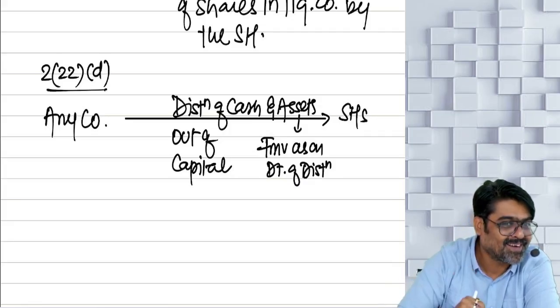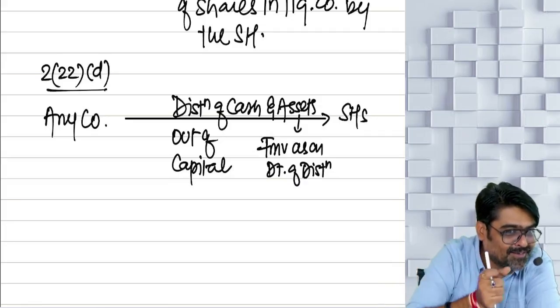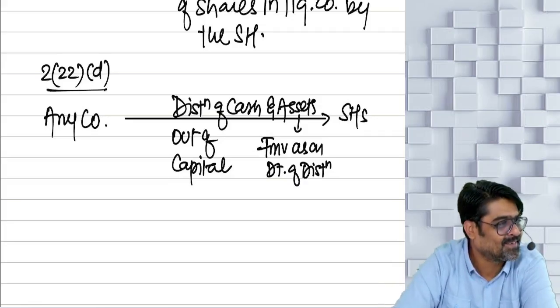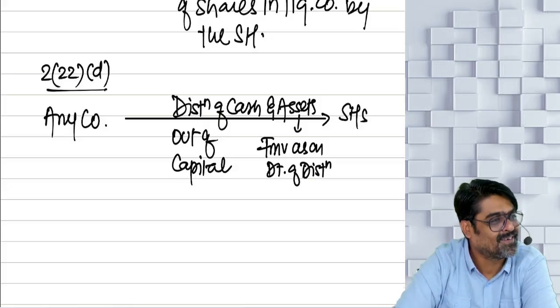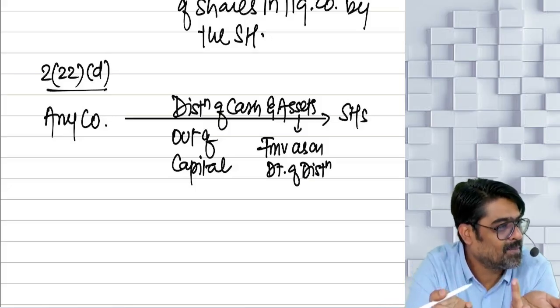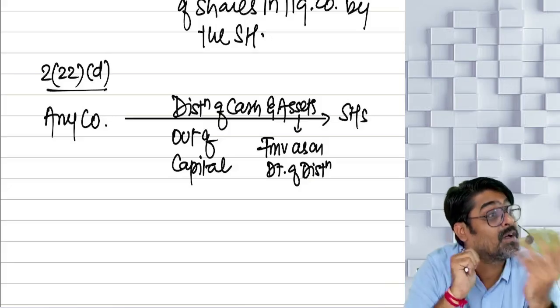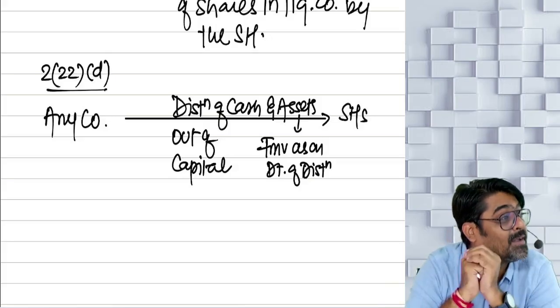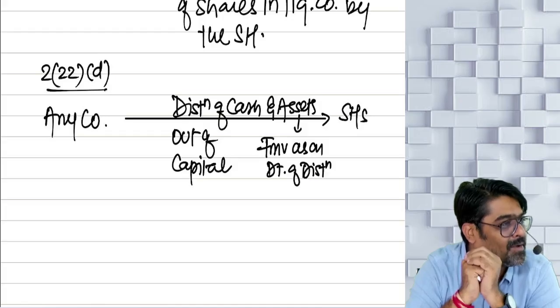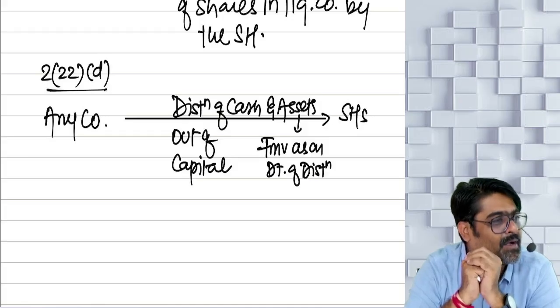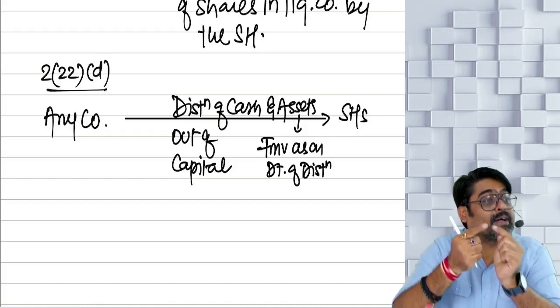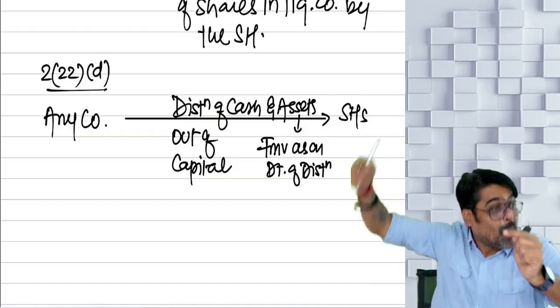Do you remember? Accumulated profits were 0. So even if it will be treated as deemed dividend, how much will be treated as deemed dividend? 0. Because the reserves were how much? Yes or no? Hence they have said accumulated profits whether capitalized or not.